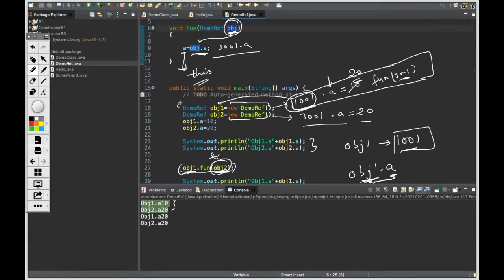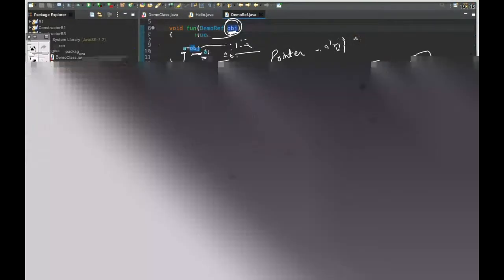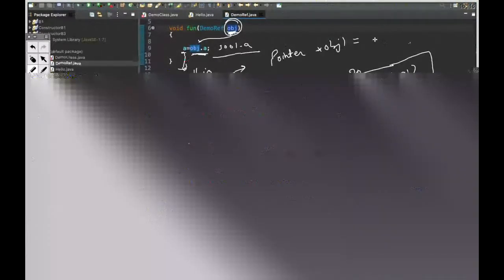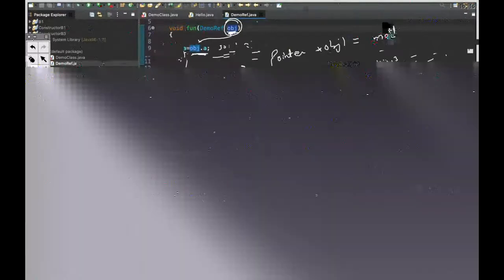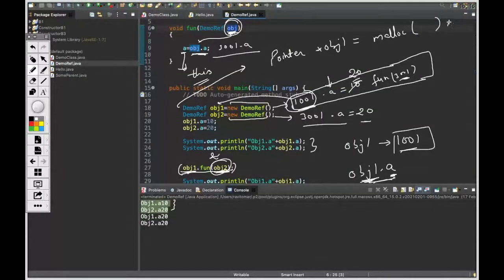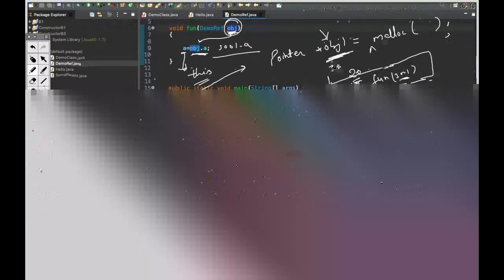So this line, if it was written in C language, it would be written something like this: pointer star obj1 is equal to maybe malloc or calloc, right? And then again typecasting something. Then you would be getting this kind of an object which you can directly access through the memory location, because this would contain 3001, right?